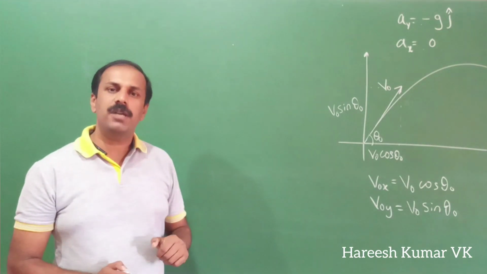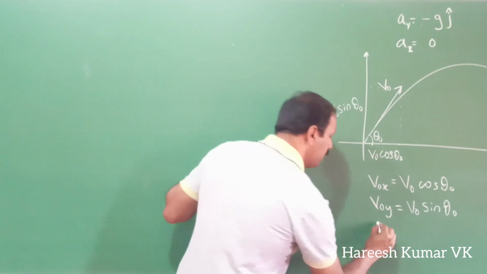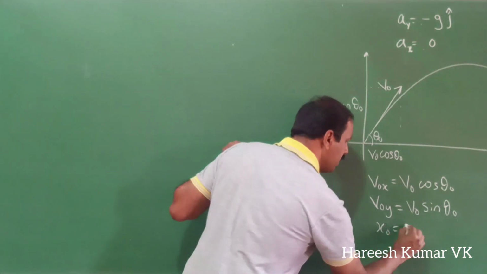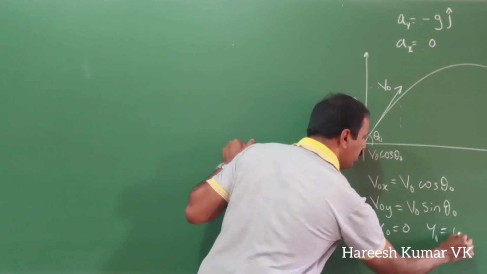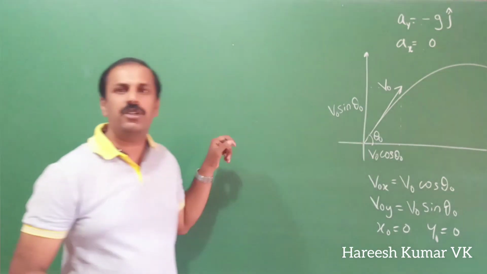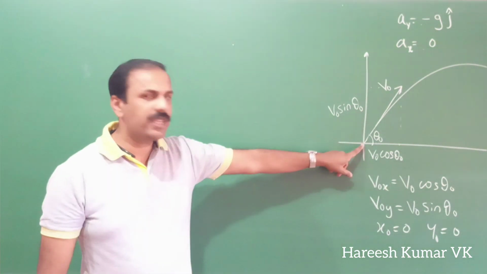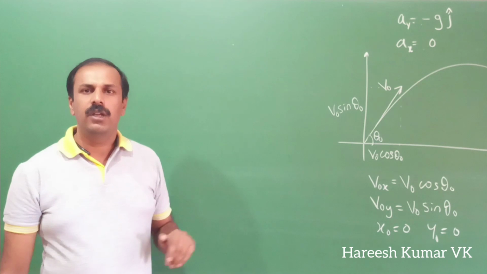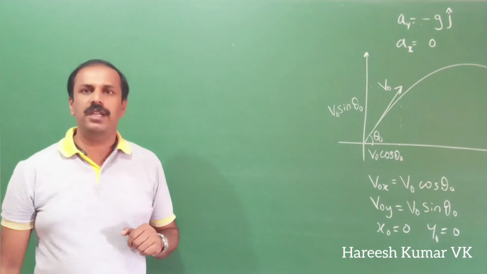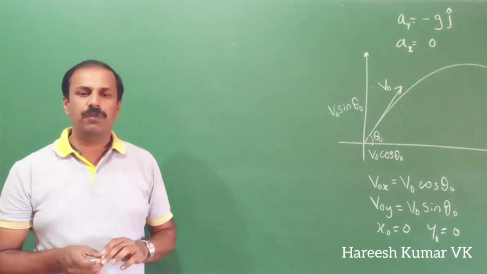And initially, what is the position? x0 is 0 only. Similarly, y0 also 0 only. That is initially when time is equal to 0, x and y both are 0 only. Okay, so that much conditions we have written. I think this much is clear for you.